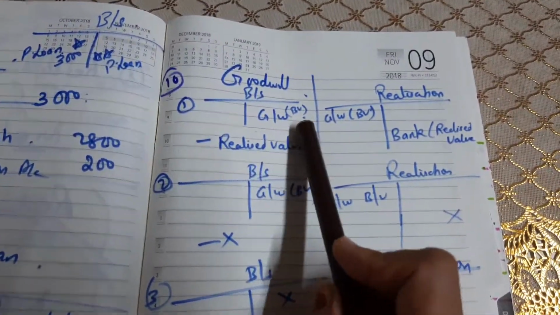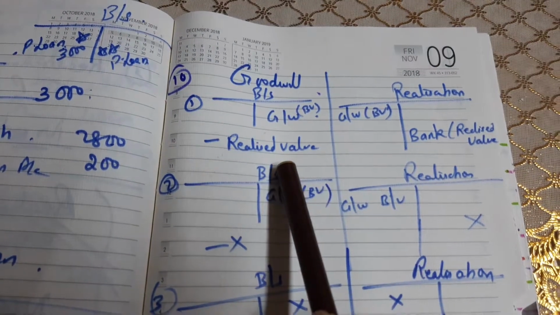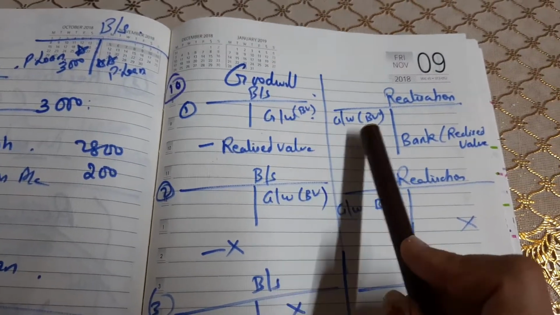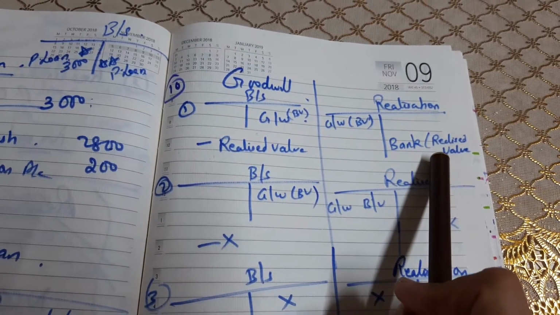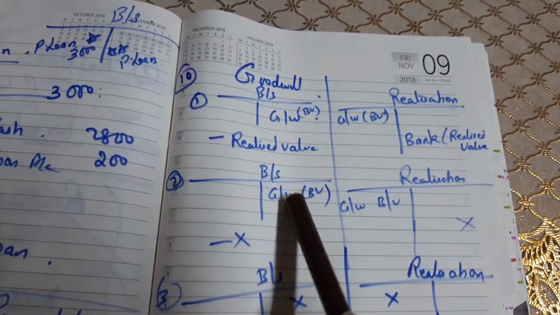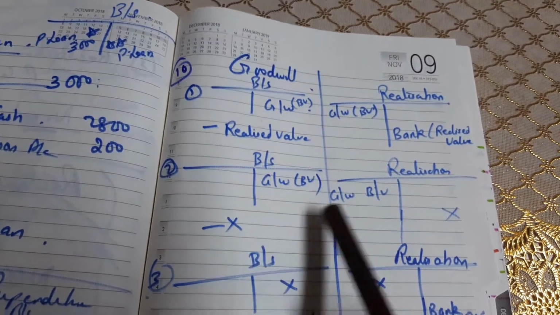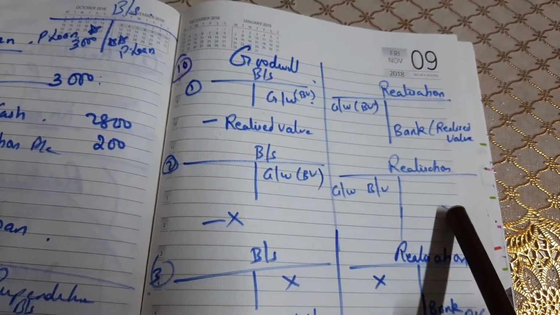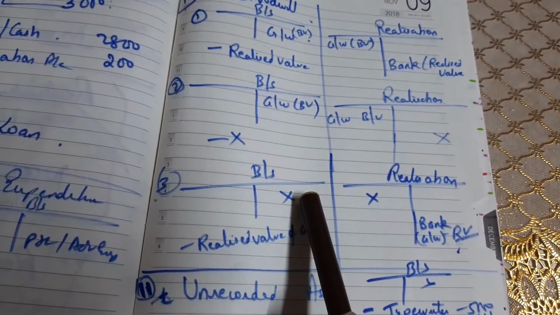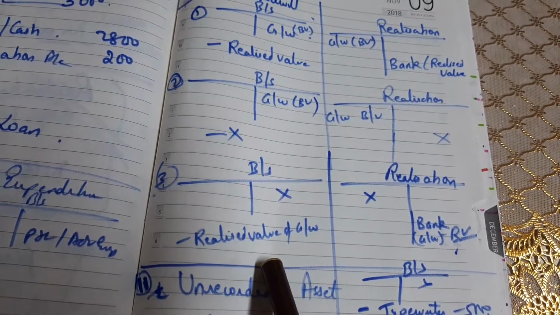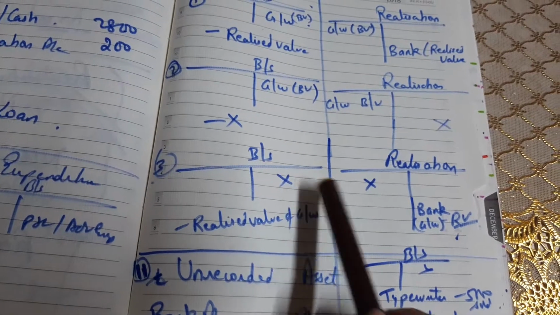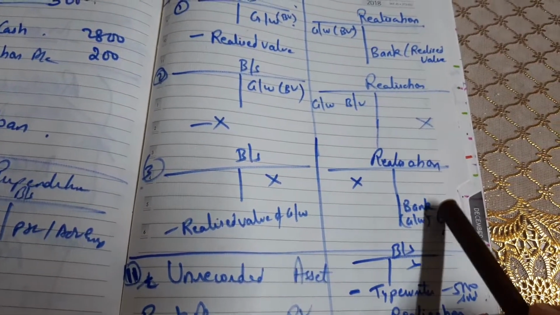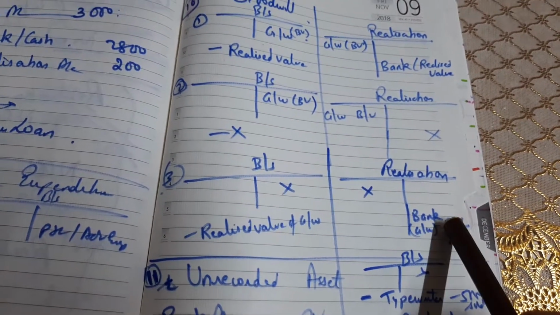In case the goodwill is appearing in the balance sheet and the realized value is also given, the balance sheet value, book value, will come over here to goodwill, and realized value will come by bank. In case only the book value is given and realized value is not given, then to goodwill, book value only; realized value we are not going to take. In case the book value is not given and the realized value is given, it is an unrecorded asset. The asset did not appear in the balance sheet, but we sold it anyway. So it will come over here by bank.